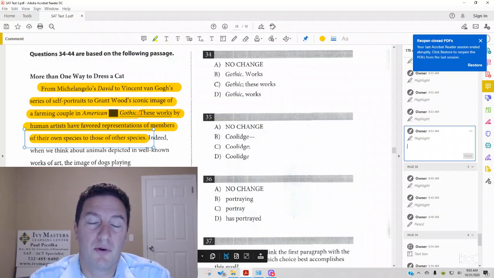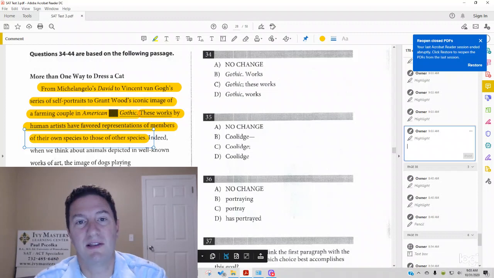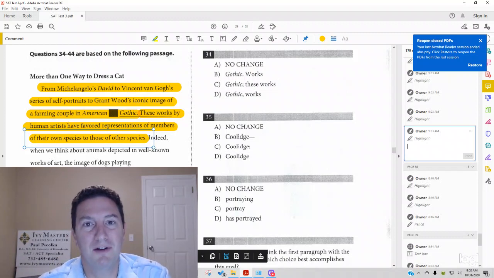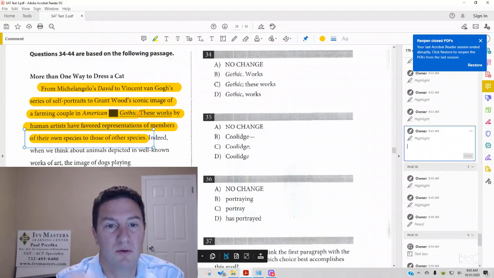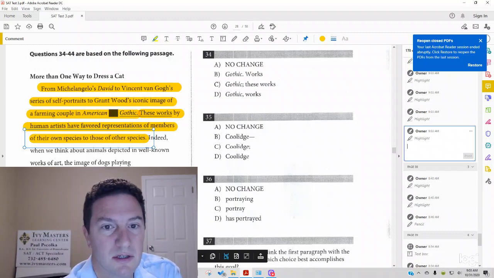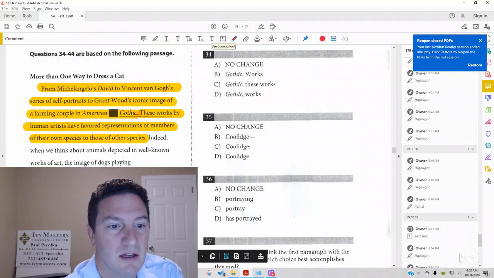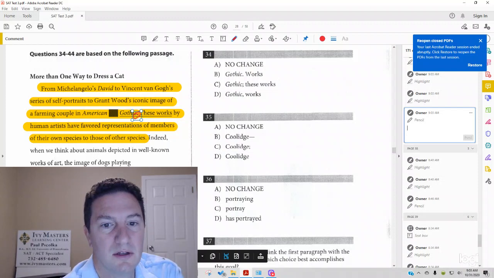The correct answer to this question is dependent on your ability to pick out an independent clause. What's an independent clause? It's a clause that could stand alone as its own sentence. So when you look at your answer choices, you see answer choice A, there's a period right here. Answer choice B, period right here.